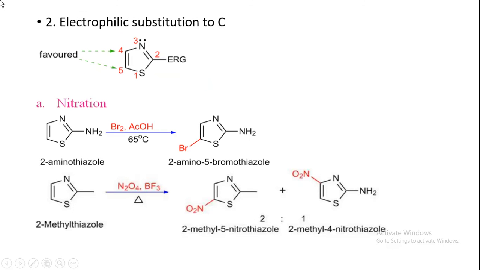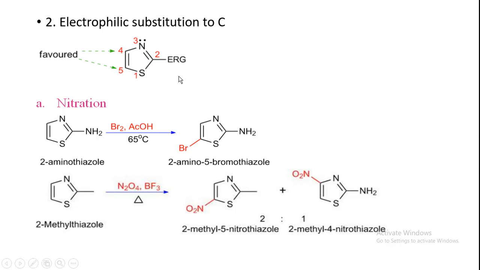So next, electrophilic substitution reaction to carbon. The carbons at positions 4 and 5 are susceptible to electrophilic substitution reaction, provided that in the second position there should be an electron releasing group or electron donating group. ERG means electron releasing group or electron donating group, for example NH2 and CH3.